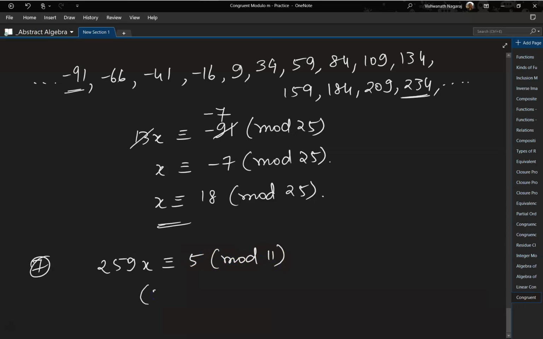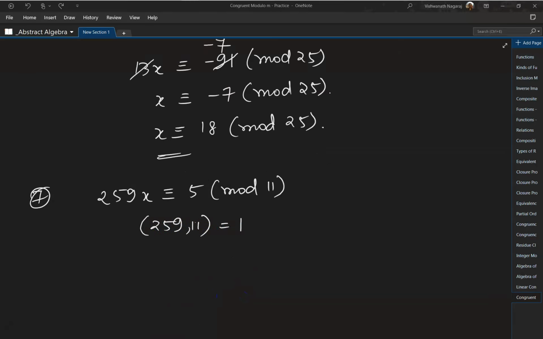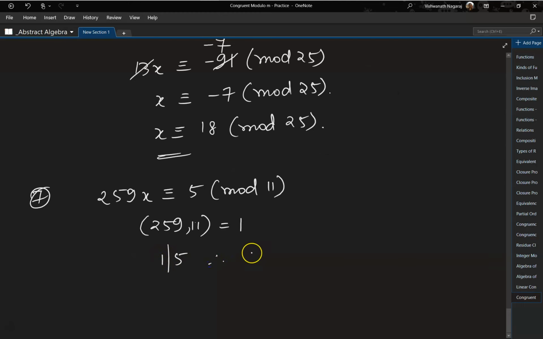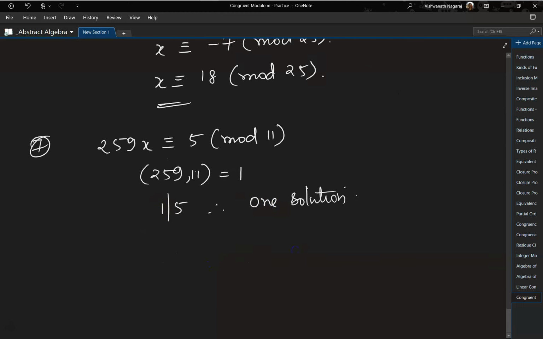Now, GCD of 259 and 11 is equal to 1, and 1 divides 5. So therefore, one solution. Okay, now we can simplify this. So let's write 259x is congruent to 5 mod 11. Now this 259 is congruent to 6 mod 11.